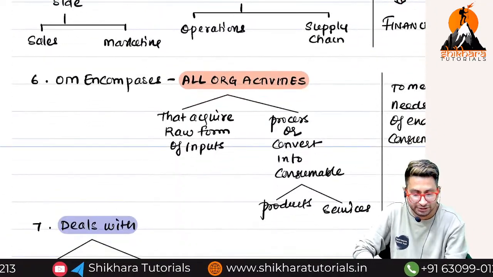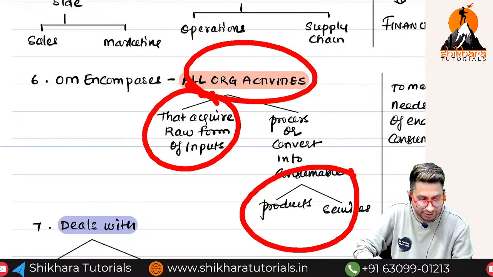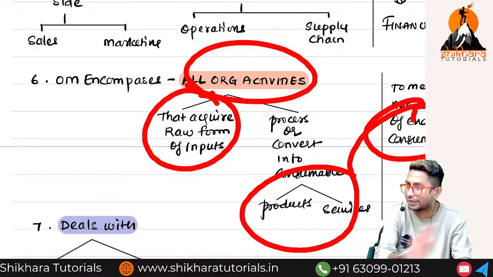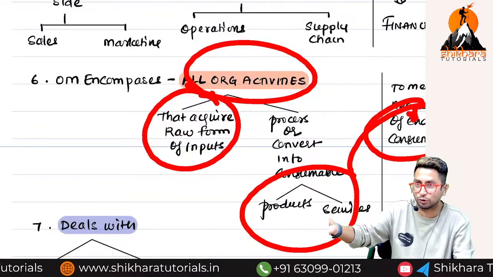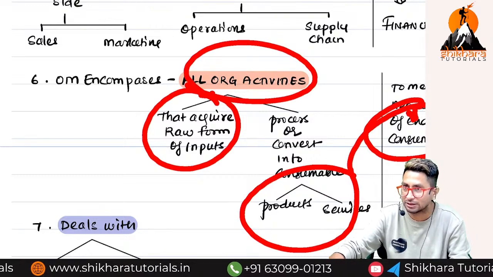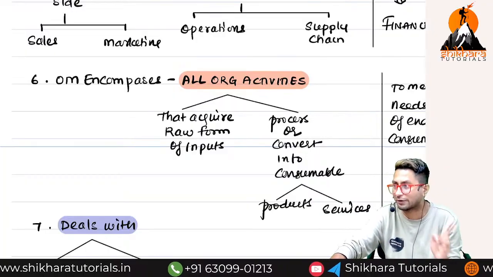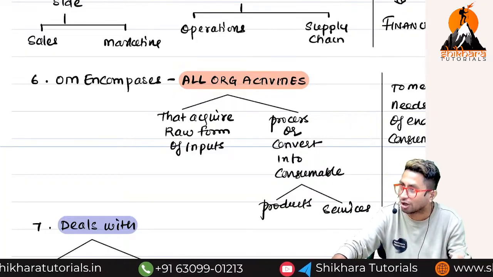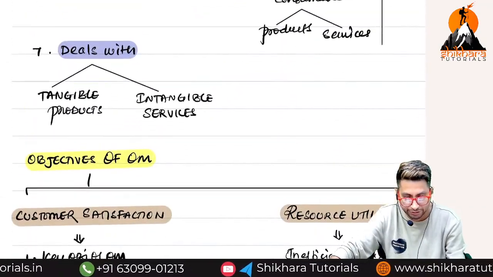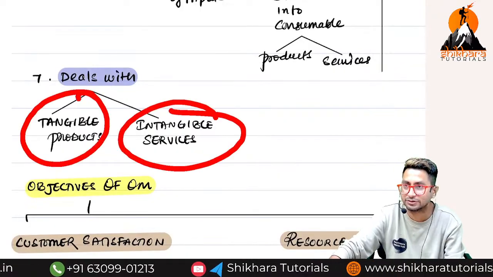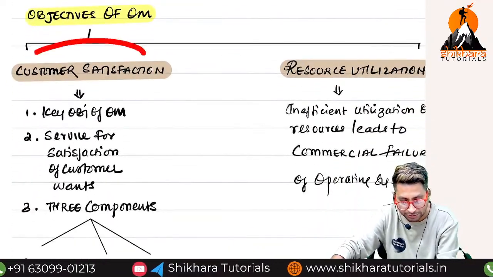OM covers what activities? Every activity, right from receiving raw materials till products and services are delivered to consumers. Everywhere, who is involved? The OM team is involved. I gave you an example, right? When you order food on Swiggy, from the time you place the order till the order is delivered, all the people involved in this transaction are called which team? The operations management team, or you can also call them the supply chain team. It deals with goods also, services also. What is tangible? What is intangible?